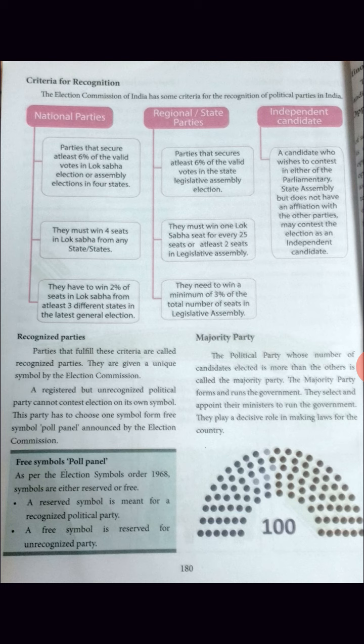Parties that secure at least 6% of the valid votes in Lok Sabha election or Assembly election in 4 states. The party which has secured at least 6% of the valid votes in Lok Sabha election or Assembly election in 4 states. Then the second one, they must win 4 seats in Lok Sabha from any one state or some other states. They must win at least 4 seats.